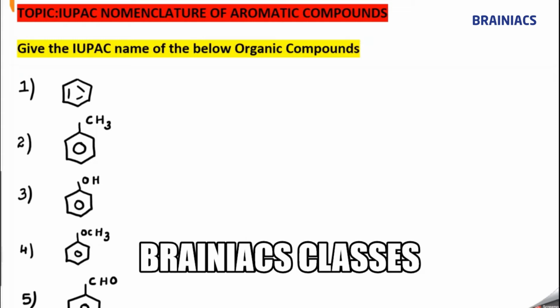Now the question here, as you expected, is to give the IUPAC name of the below organic compounds. Before I go into this, please understand that aromatic compounds were discovered earlier actually, so some of the common names are accepted as IUPAC names. That's the reason why I am taking this as a special topic. The common name of this compound is benzene, and this is also considered as the IUPAC name. So the IUPAC name of this compound is benzene.